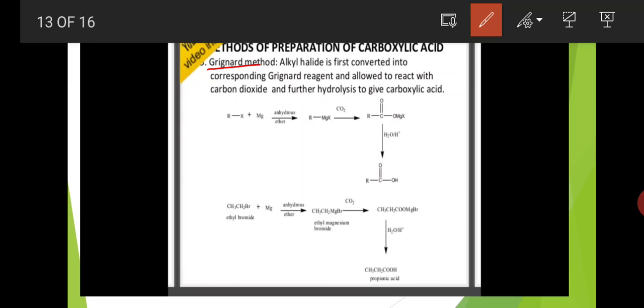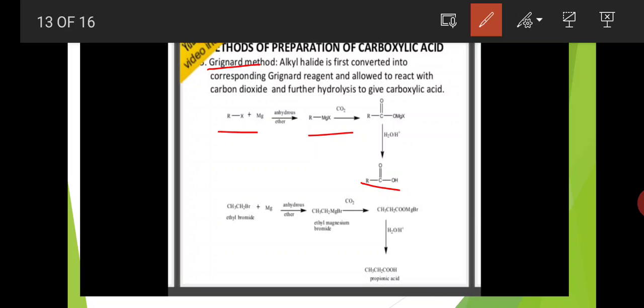First, alkyl halide RX reacts with magnesium metal in the presence of dry ether and is converted to RMgX, that is alkyl magnesium halide. This RMgX again reacts with carbon dioxide and is converted to RCOOMgX. On hydrolysis it is converted to RCOOH.